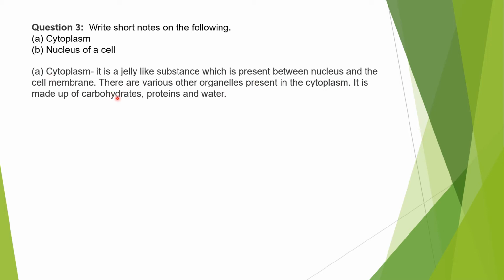In cytoplasm there are various organelles, for example mitochondria and Golgi bodies, which I have told you when I explained the chapter. It is made up of carbohydrate, protein and water.